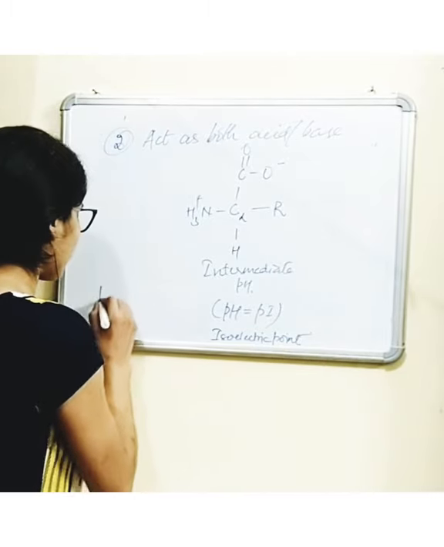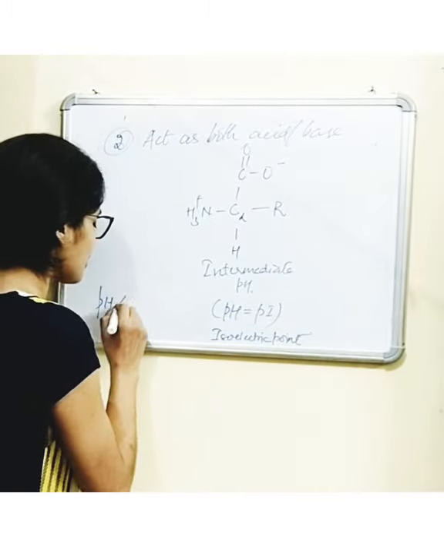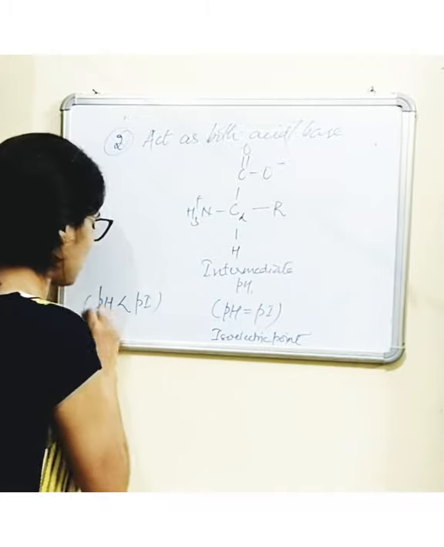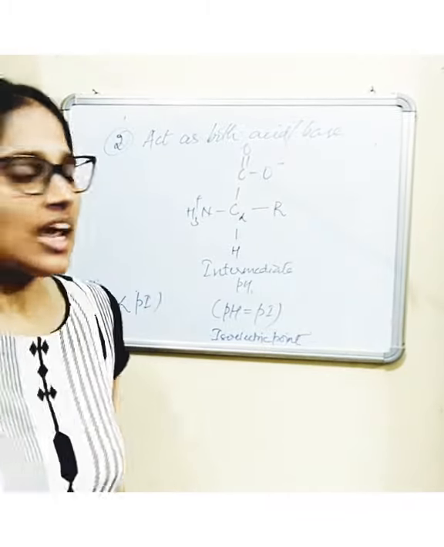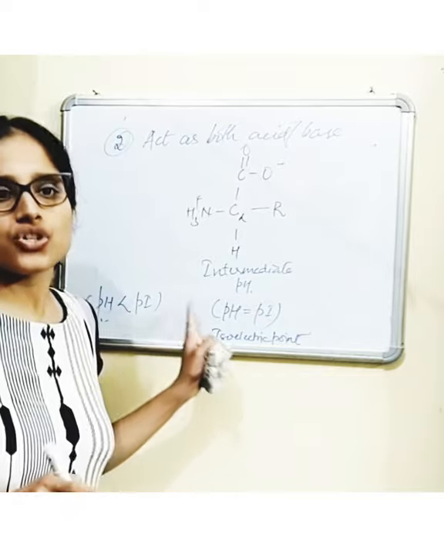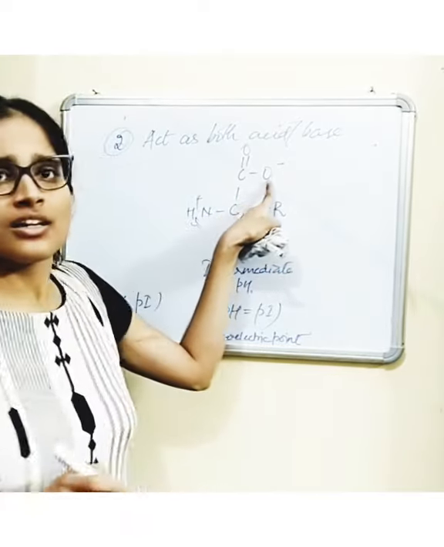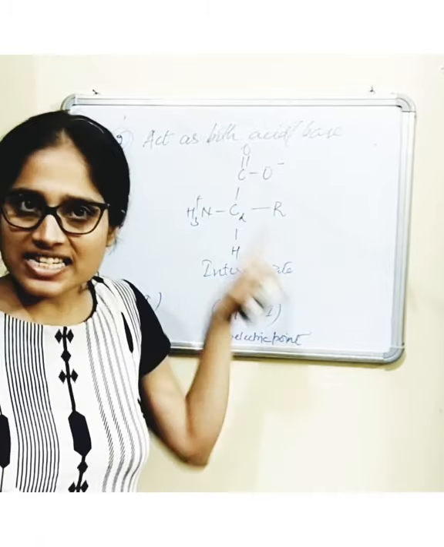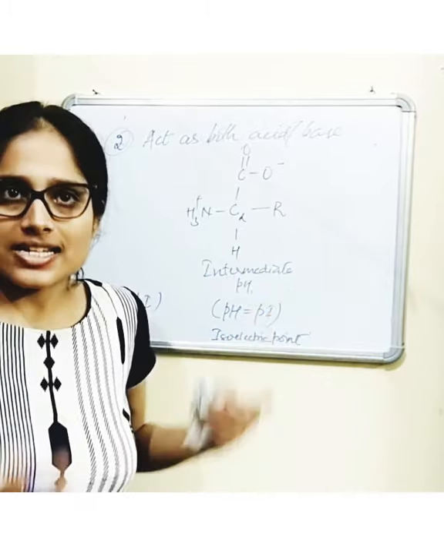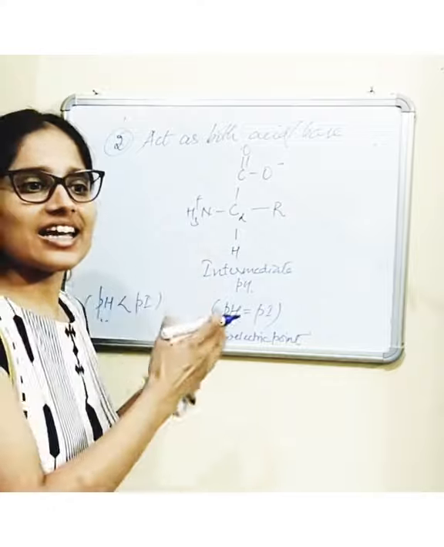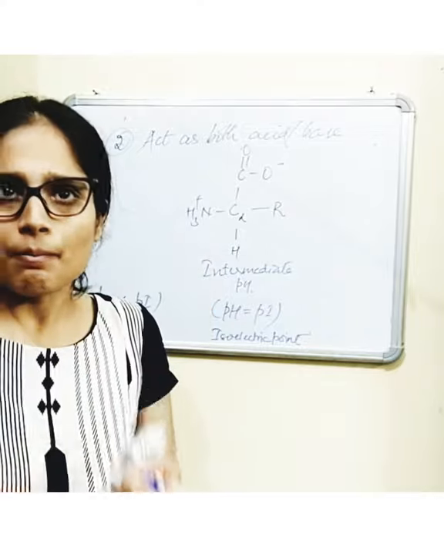However, if the pH of the solution is lower than pI, what happens then? If the pH of the solution is lower than pI, then this carboxyl group accepts a proton. If it is accepting a proton, it is acting as a base.